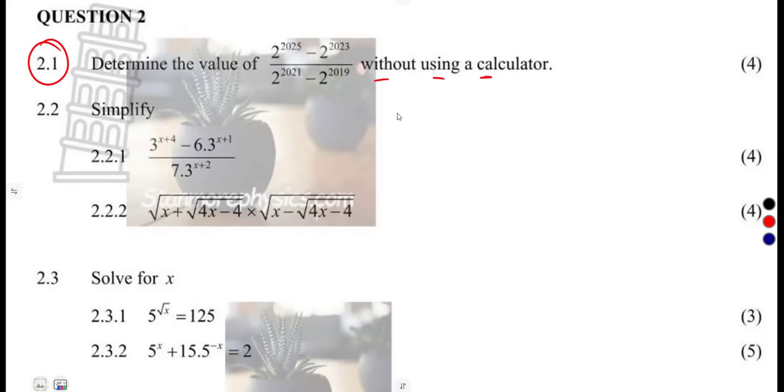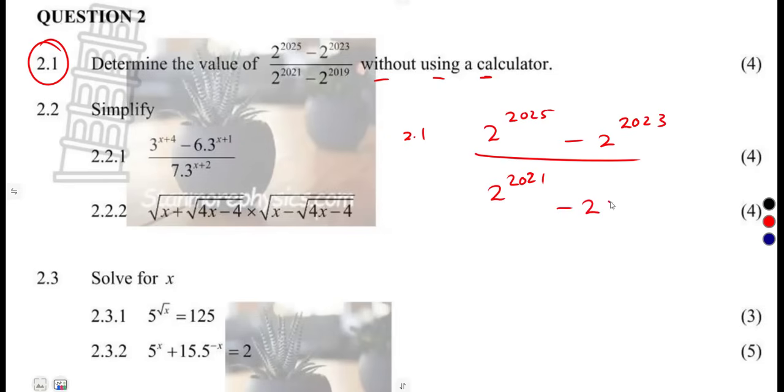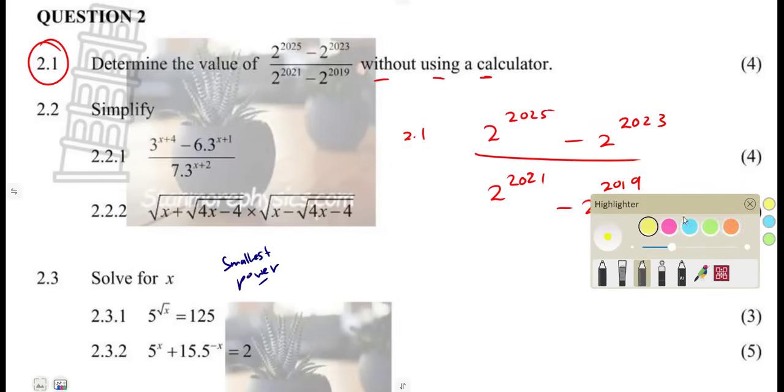So remember, guys, I said whenever you're given this condition, simply factor out the highest common factor of the given numbers or terms, these exponents that you're given there. Factor out the highest common factor, which is the one with the smallest power. It has to be common, but with the smallest power. So 2019 compared to this is the smaller one, so it is the smallest power.